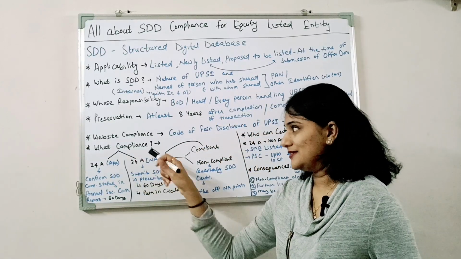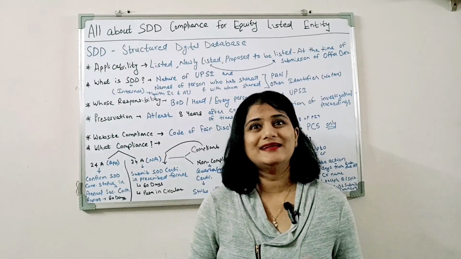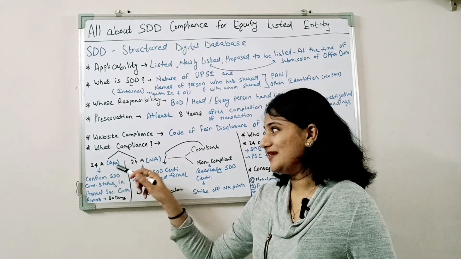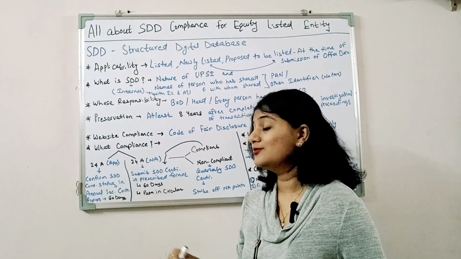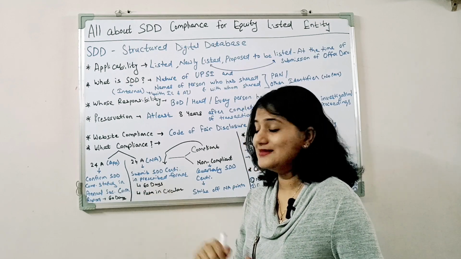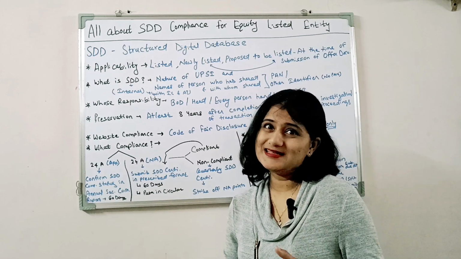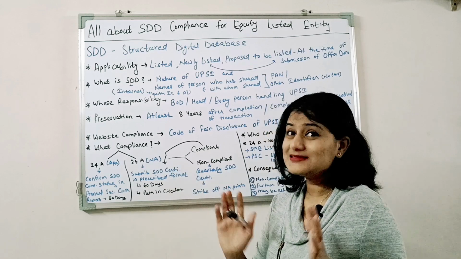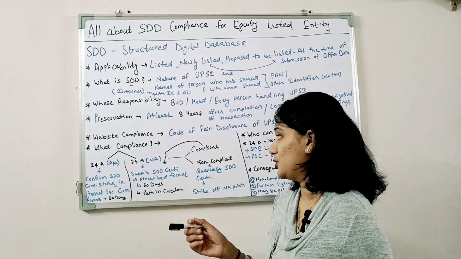Next, this is as per the requirement of the BSE NSE circular dated October 18, 2024. In case Regulation 24A is applicable to the company, it has to confirm the SDD compliance status in the annual secretarial compliance report. This compliance report has to be submitted within 60 days from the end of the financial year.